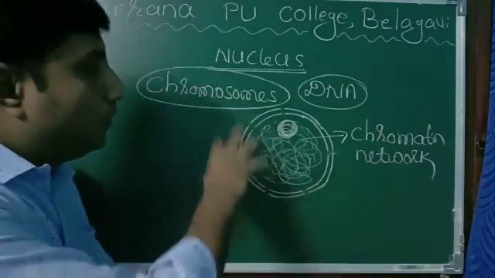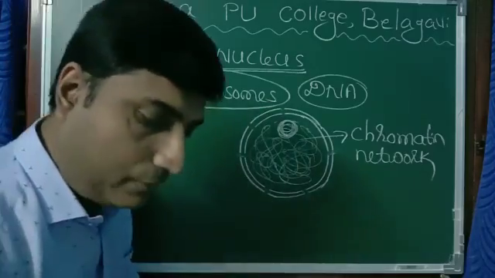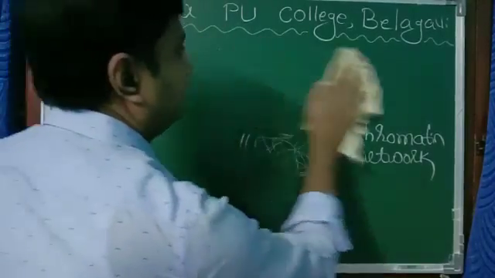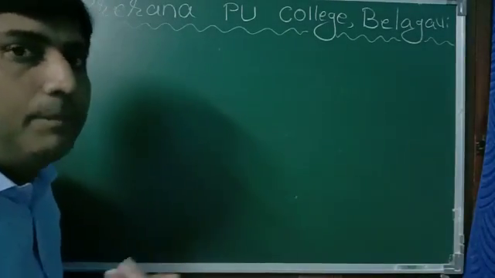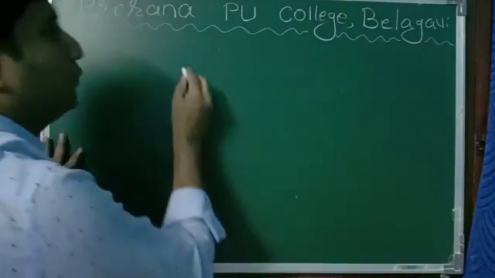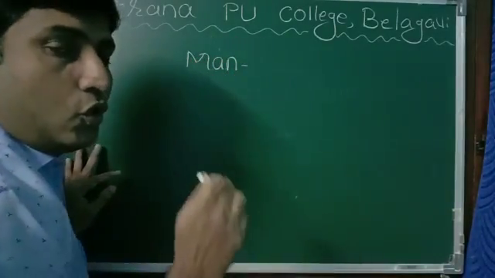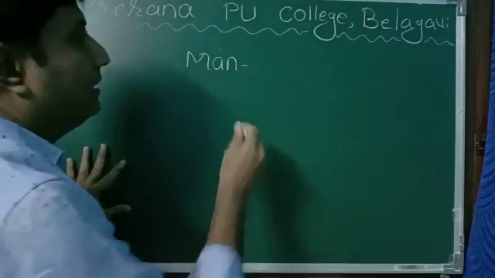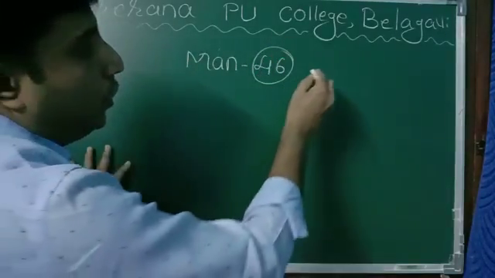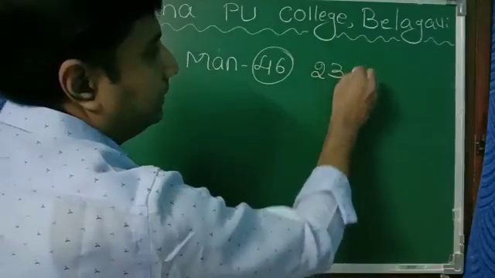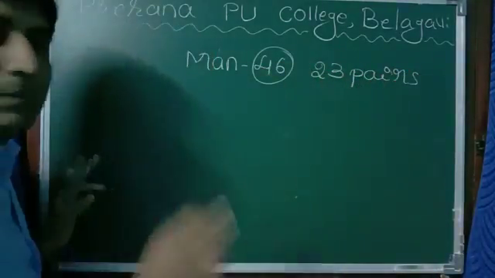Now these chromosomes, I told you, the chromosome number is very specific, that we have to remember. It varies from animal to animal, plant to plant. In case of human being, I write man. The chromosomes present in each and every cell is 46, or we call it 23 pairs of chromosomes.